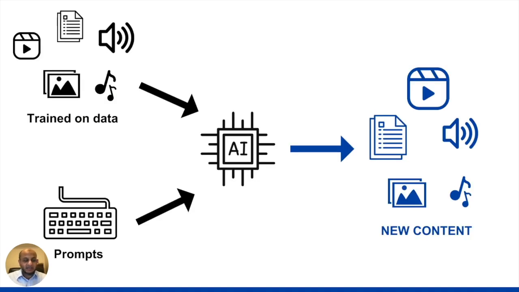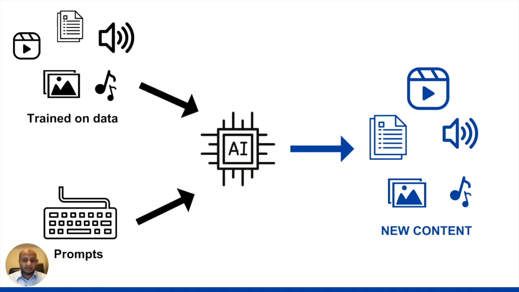This is a high level overview of what generative AI is, right? It uses AI to understand data; it gets trained on a lot of data. This can be audio, text, video, images, right? What it does is understand the underlying patterns and structures that are present in this data, and using statistical distribution, it works out what this data looks like. And then once it's trained, you can prompt it, and using this data, it's able to generate new content, and this is where the magic happens. So like ChatGPT, you don't really care about what's behind it, right? It's being used to generate new types of data, new types of content, and this can be audio, video, images.